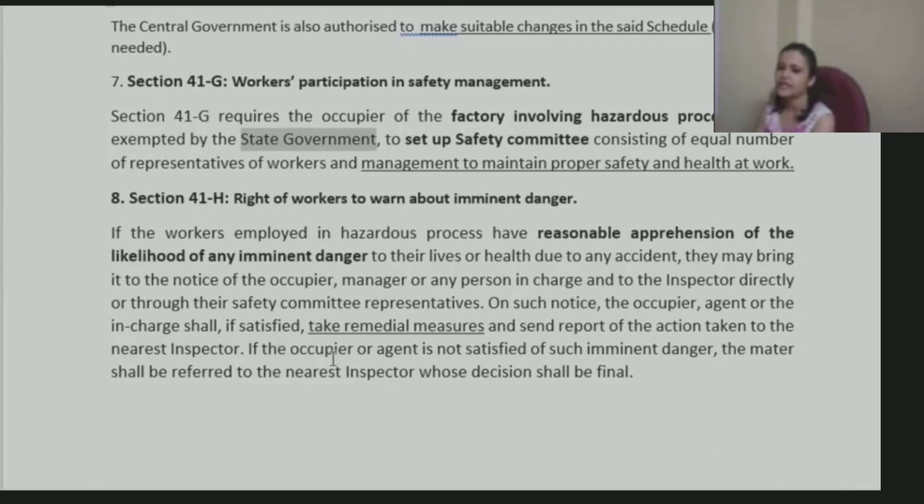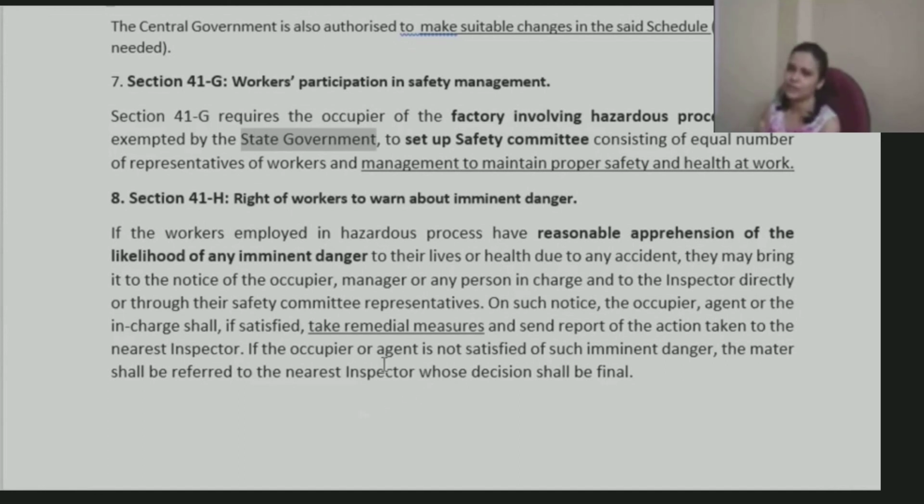If the occupier or agent is not satisfied of such imminent danger, that is, the occupier or management feels that there is no risk as such, but workers are feeling that there is risk involved, then in that case, the matter will be referred to the inspector, and whatever decision or order is passed by the inspector, that order will be final and binding.